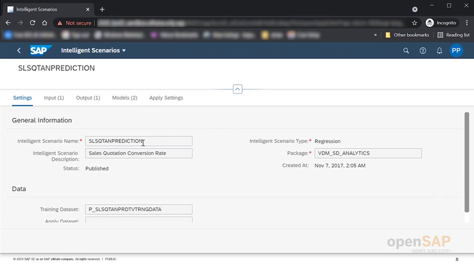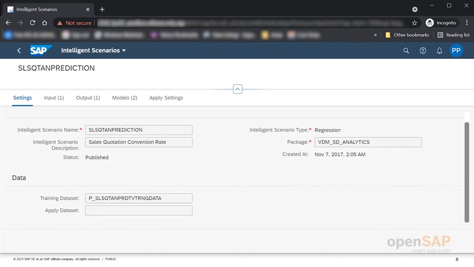You see the intelligent scenario name, we gave some name, the description, and then there is a training data set which you provide. And since this is an embedded scenario, the training data set is available on the S4 box itself.